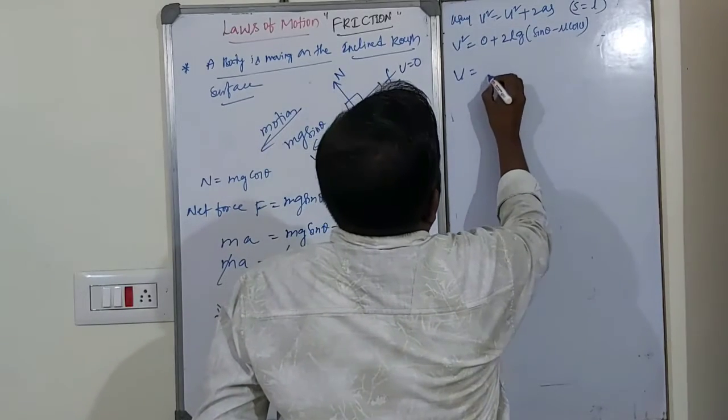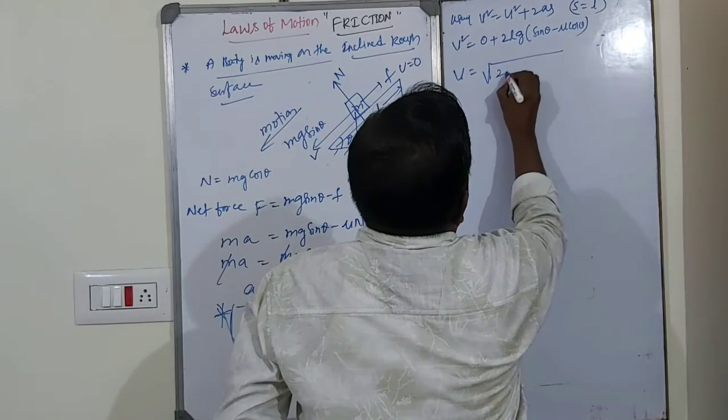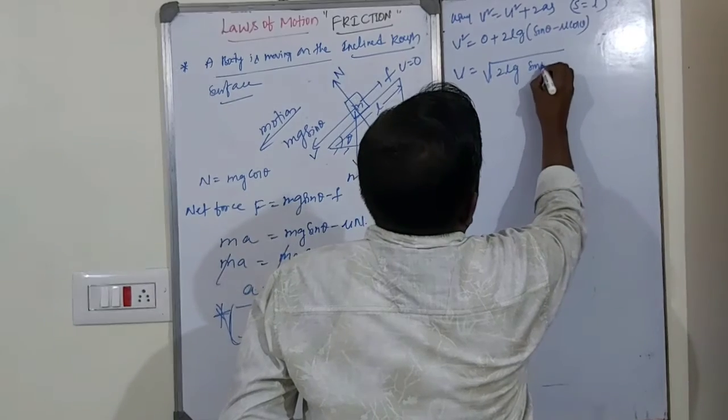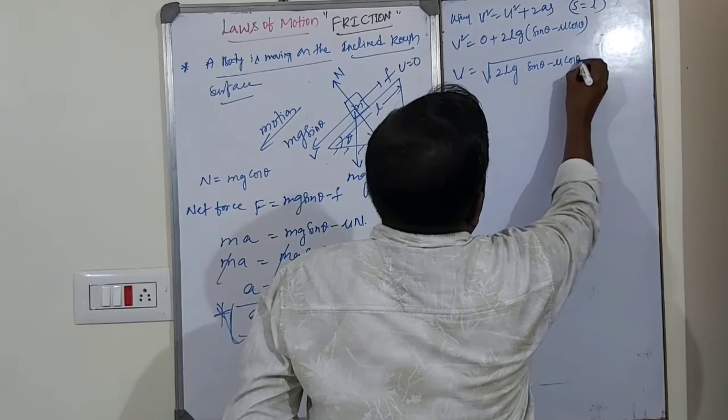So V is equal to square root of 2Lg (sin theta minus mu cos theta).